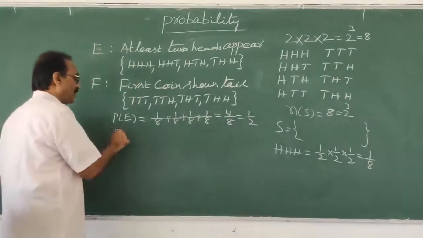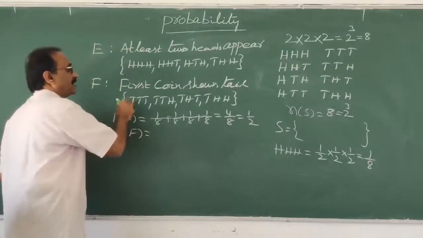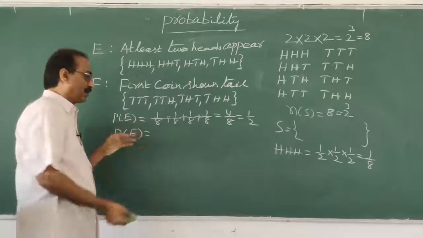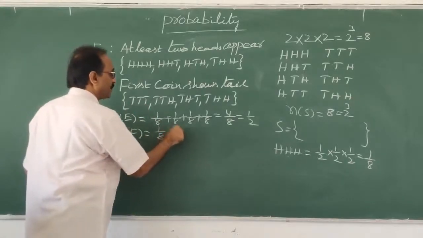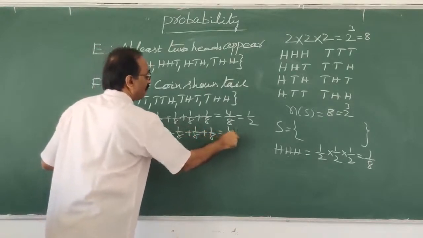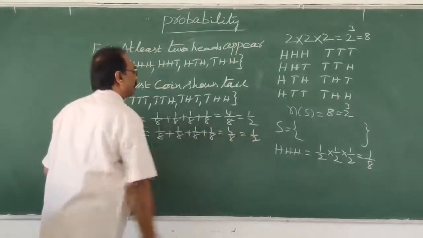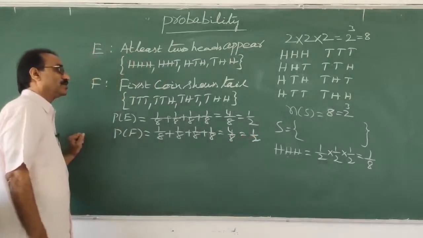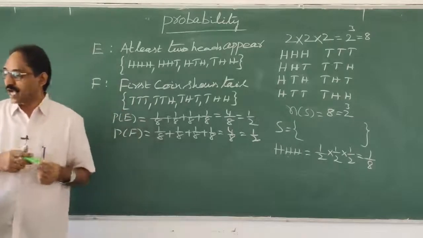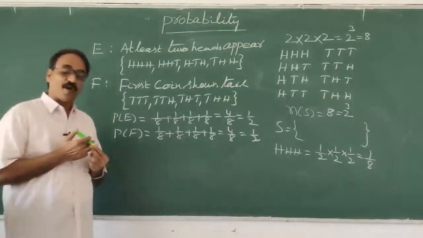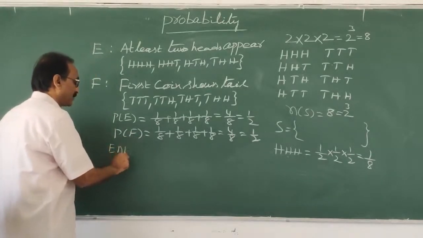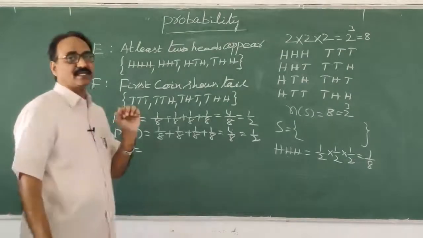Next, probability of F. What is F? Here also how many sample points are there? 4. Here also each is 1 by 8. Here also the same: 1 by 8 plus 1 by 8 plus 1 by 8 plus 1 by 8, that is 4 by 8, here also 1 by 2. So getting the first coin tail and getting at least 2 heads have the same probability. Okay, now we individually found those two. Now we want to find out what is common in these two. That is called E intersection F.